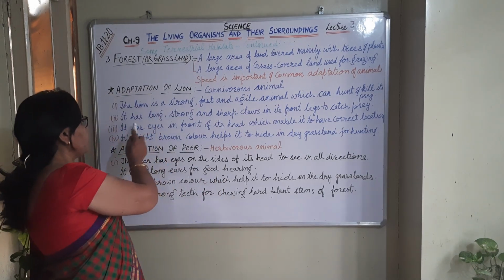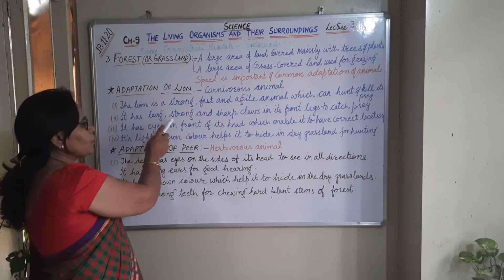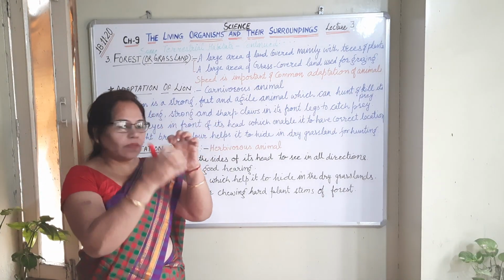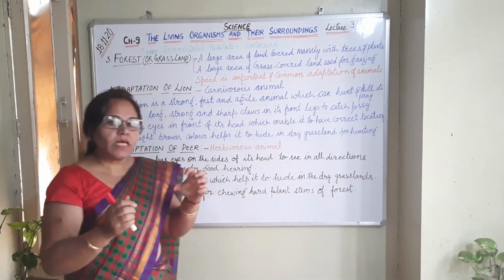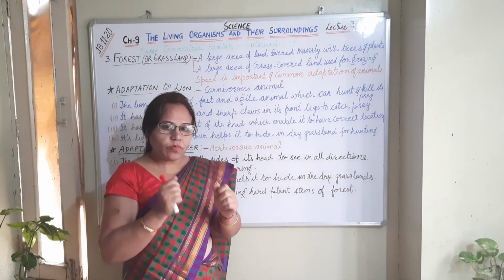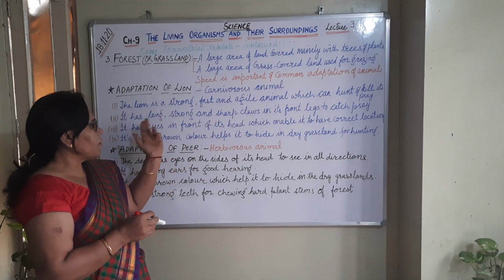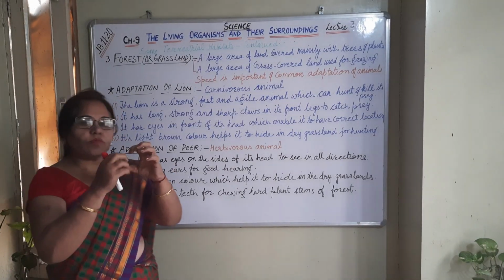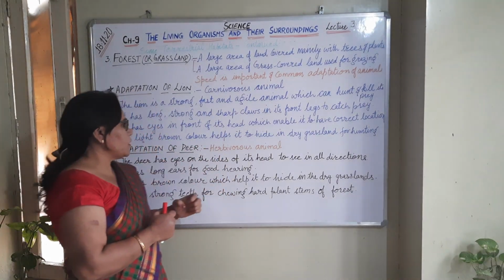Another feature present in the lion is that it has long, strong and sharp claws on its front legs to catch its prey. It means it is able to hold its prey so that it will not fall down. For this it has very strong and sharp claws, which also help to tear the flesh of the animals.